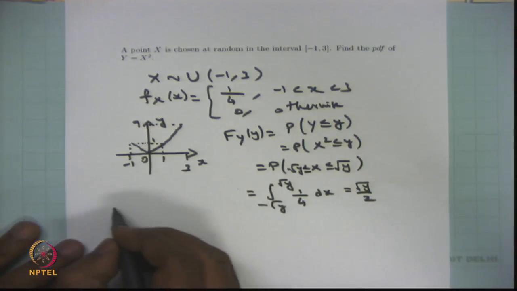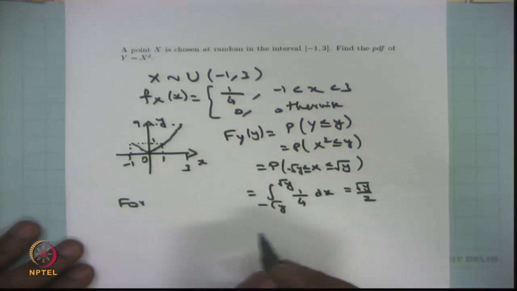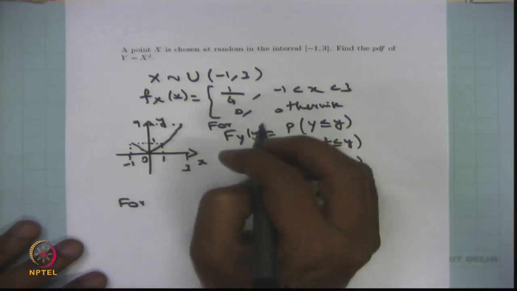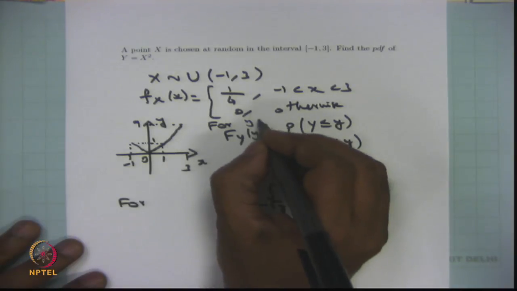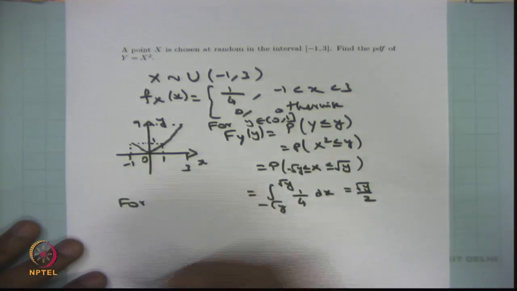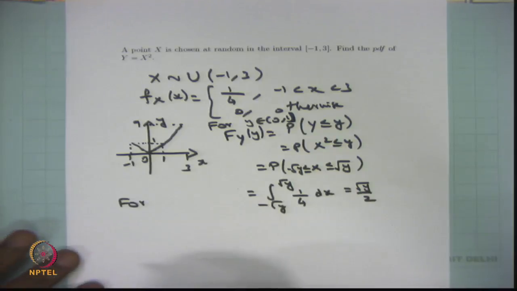Now, this is the CDF for y lying between 0 and 1, the open interval. I am splitting the interval 0 to 9 in the form of 0 to 1, then I will go for 1 to 9.